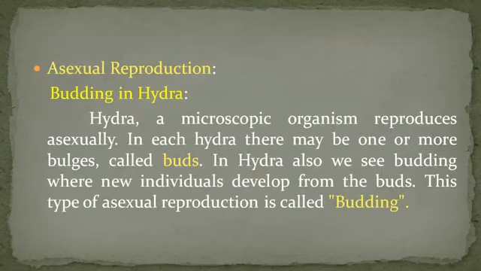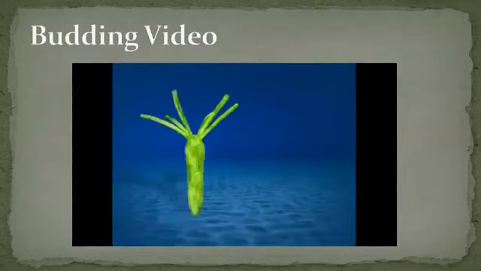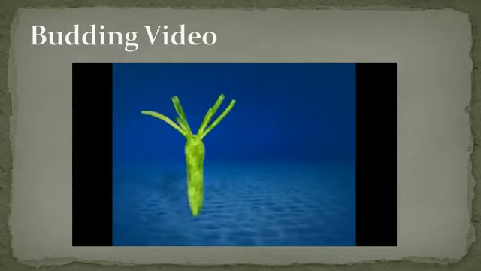Asexual reproduction. Then we will discuss budding in Hydra. Hydra is a microscopic organism that reproduces asexually. In each Hydra, there may be one or more bulges called buds.